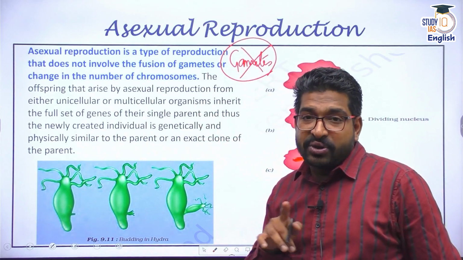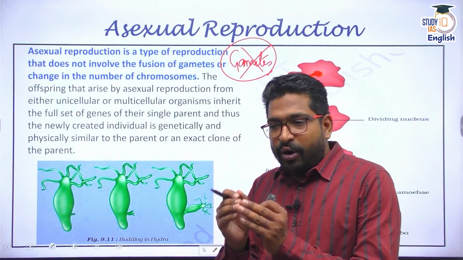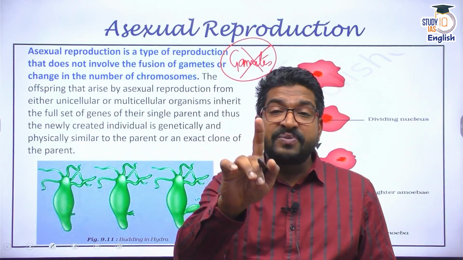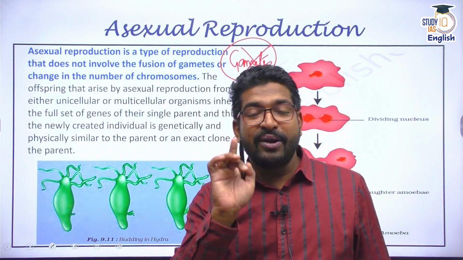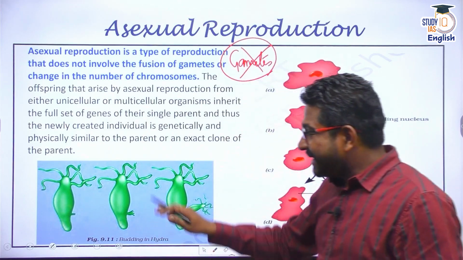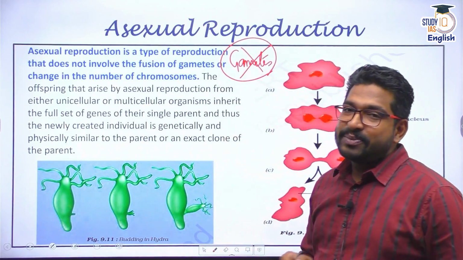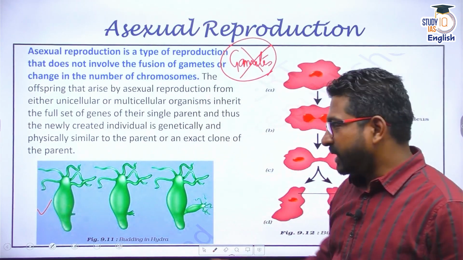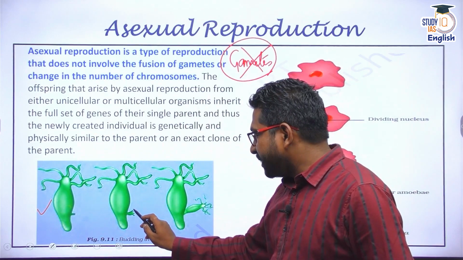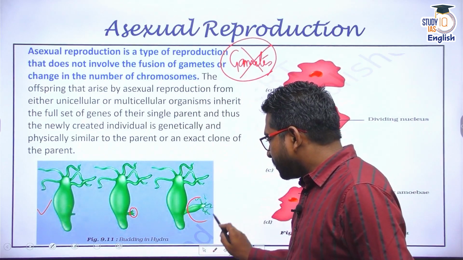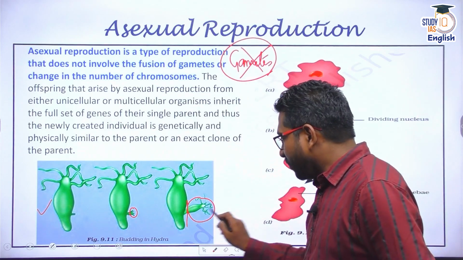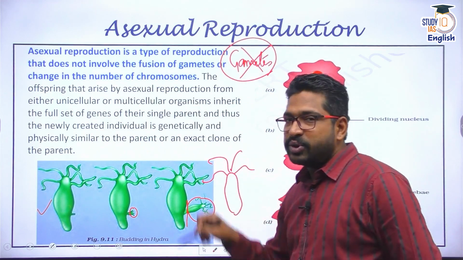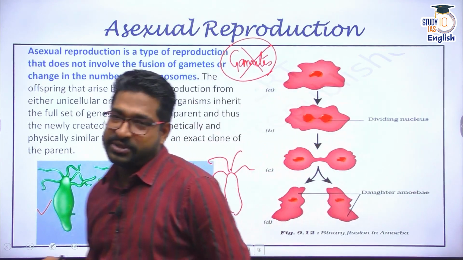Now, in asexual reproduction, the offspring or the progeny that is produced is an exact replica of the parent, and it comes from a single parent. It comes from only one organism. That is why it is an exact replica. You can see here there is a process of budding, meaning in hydras we have seen, it undergoes budding. This is a mature hydra. It is slowly and steadily budding, and once this bud is matured, it will be cut off, and you can see another hydra which is quite similar to the parent. This is called the budding process.